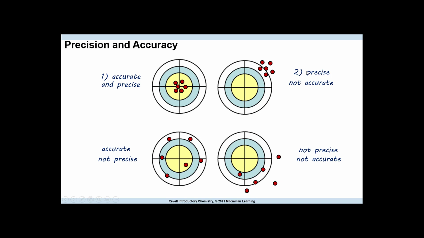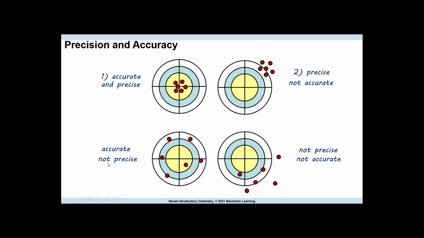Now if we look at 2, this is precise but not accurate. This means that you're away from the correct answer, which would be the yellow part, which is the bullseye. But all your values are very close together. And this, like I said, happens in experiments a lot. And then students are very upset when they realize that they were nowhere near the correct answer. But there is precision here, but not accuracy.